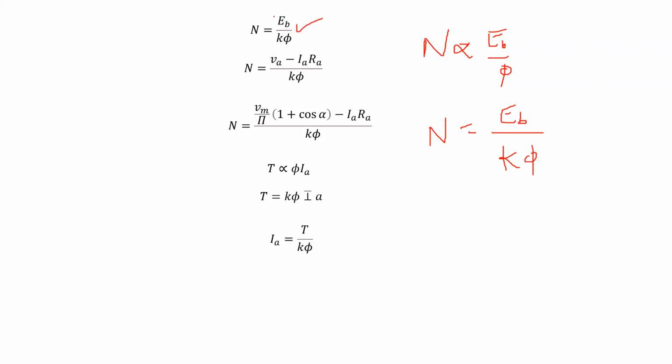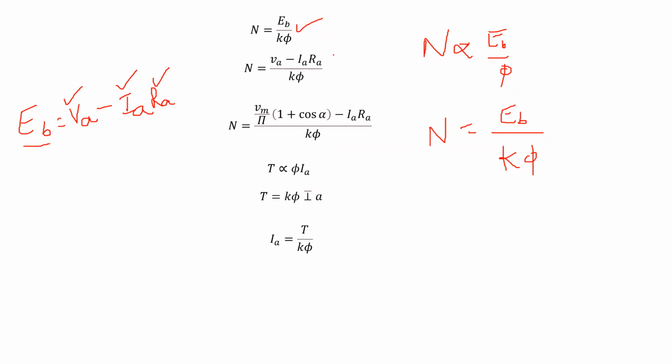So if we know the back EMF, we can easily find out the back EMF. What is the formula for finding the back EMF? EB is equal to VA minus IaRa. Clear? So if we know the value of the armature current, the armature resistance, and the supply armature voltage, then we can easily find out the back EMF.